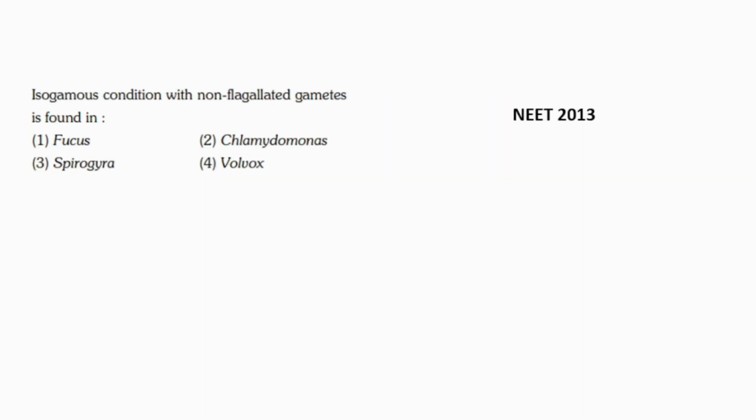Isogamous condition with non-flagellated gametes is found in Fucus, Chlamydomonas, Spirogyra, Volvox, and this question came in NEET 2013. So isogamous condition with non-flagellated gametes is found in Spirogyra. Fucus is a brown algae and gametes of brown algae are all flagellated. Chlamydomonas and Volvox are green algae. Spirogyra is also a green algae. All the green algae have flagellated gametes, but the exception is Spirogyra. Spirogyra has non-flagellated gametes. So the correct option is option number 3.